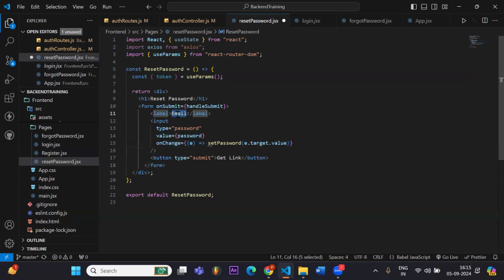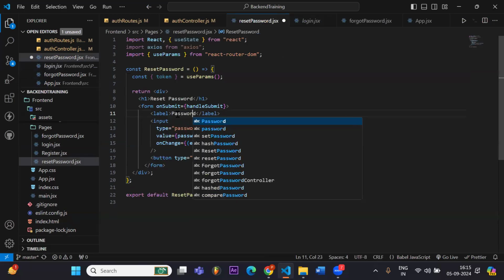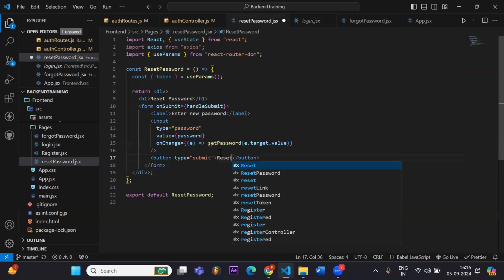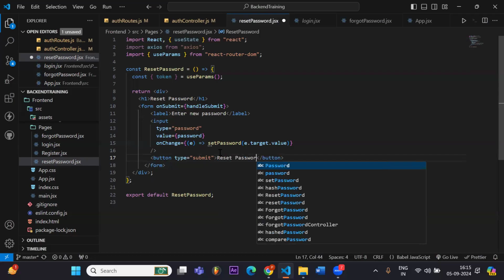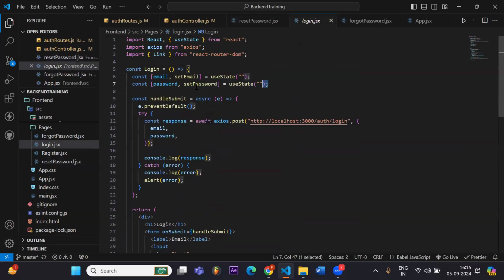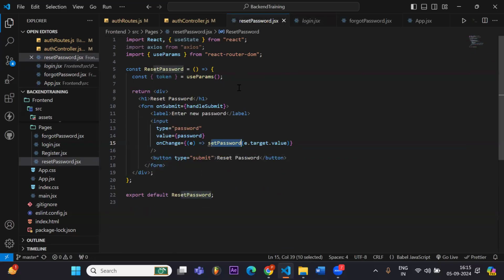Here we write password, let's say enter new password. Here we enter the password, and here will be a button called reset password. And we now have to set this also, so copy this part as well.